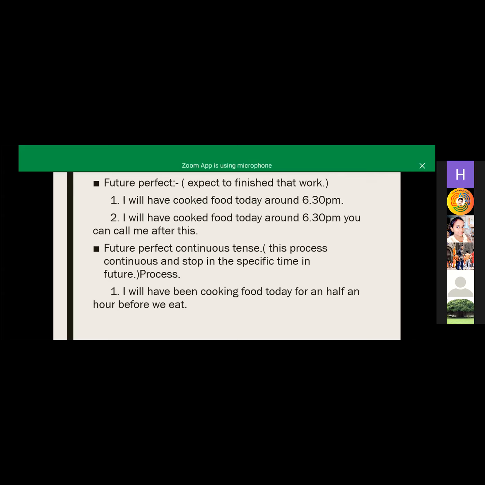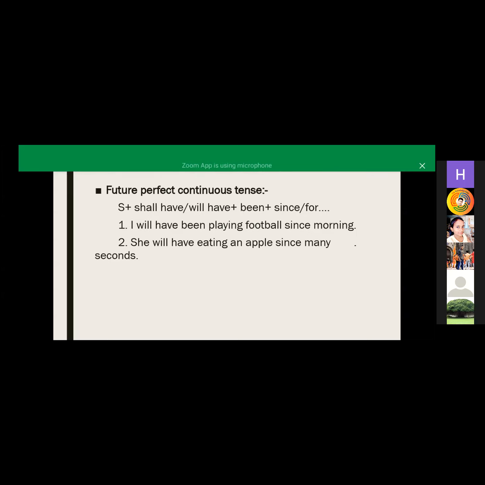Okay, so you are the new student, so there is no problem in that, because we have already discussed the perfect continuous tense. This is the rule for the future perfect continuous tense. We just have to take two words, that is since and for, and I already told the difference between the uses of since and for. So yes, it is possible that you are just confused in this.